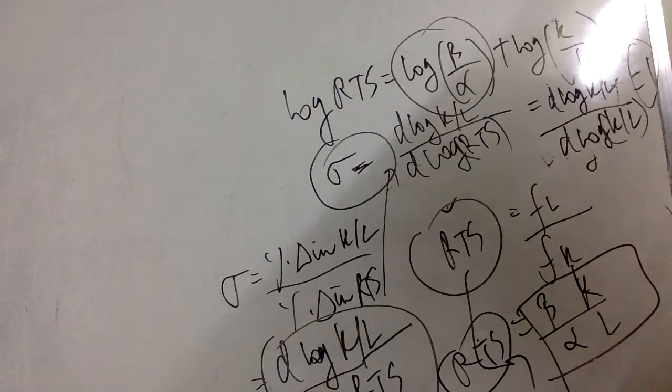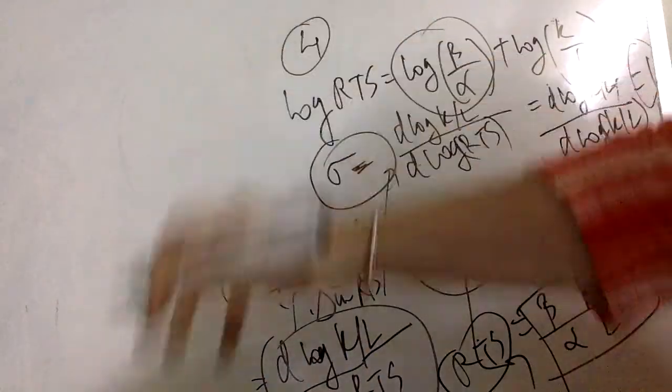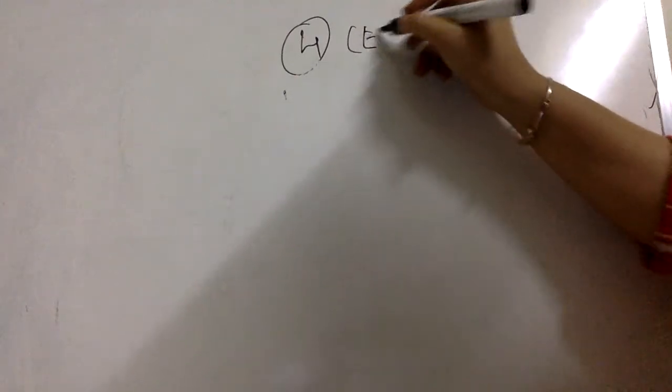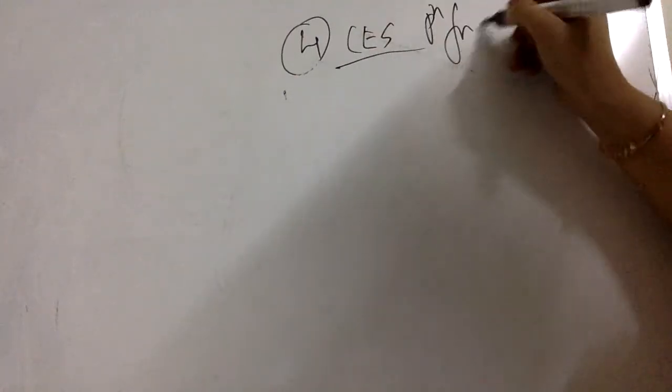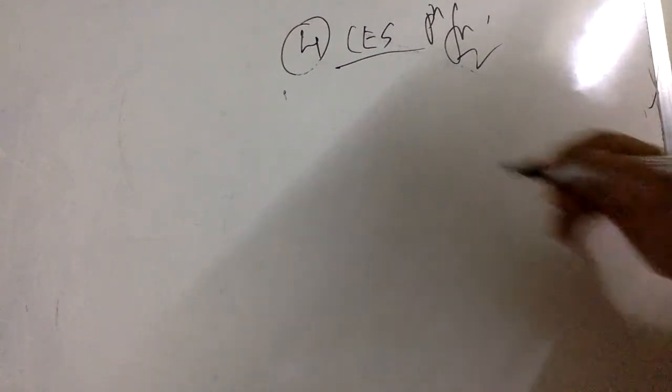Okay. Next I will move on to the fourth case, CES, the constant elasticity of substitution production function. Again, an important type of production function. It's called the constant elasticity of substitution production function.